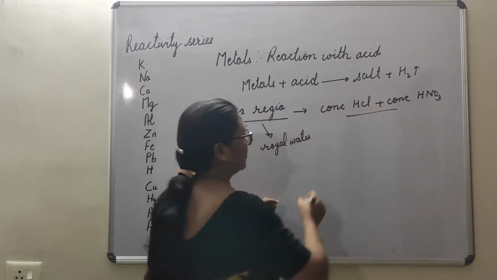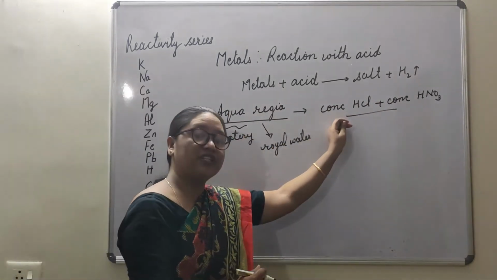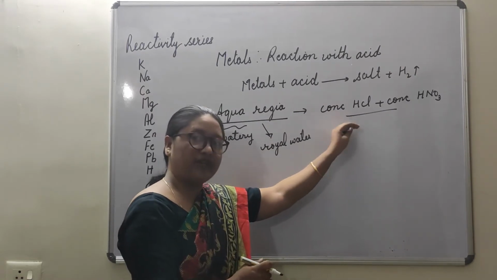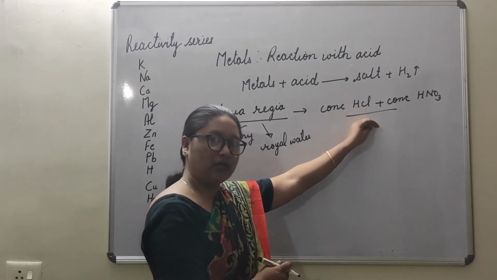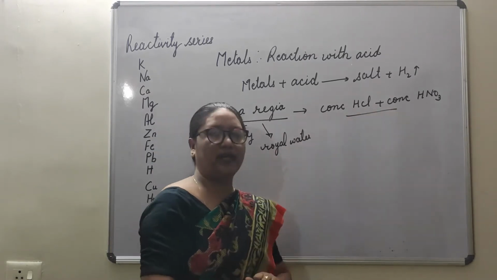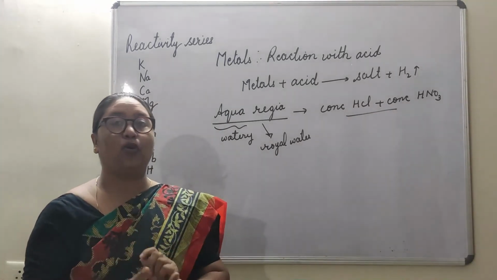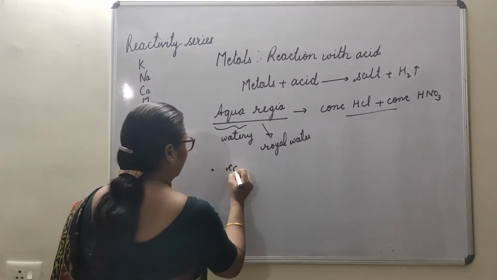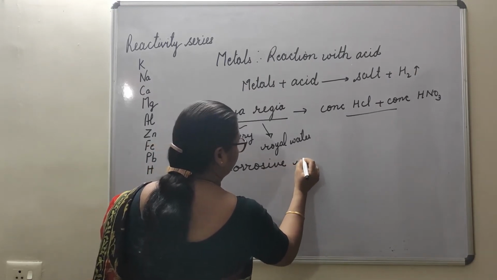Isn't it interesting that aqua regia is a freshly prepared acid, made by the combination of concentrated hydrochloric acid and concentrated nitric acid. And it is very corrosive in nature.